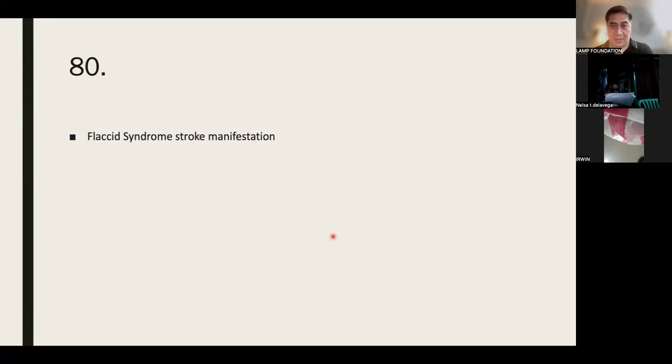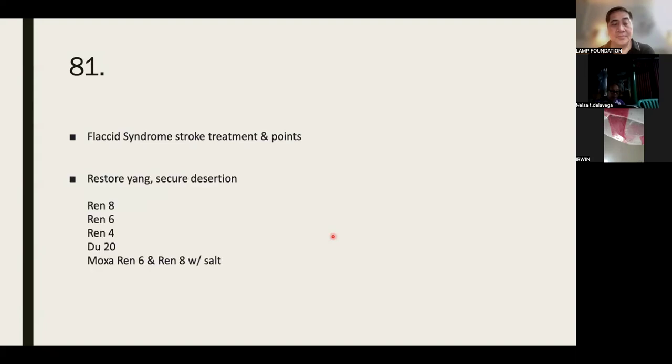Flaccid syndrome, stroke manifestation: loss of consciousness, pale complexion, weak pulse. You don't have to look for it, it's classic. Treatment and points: restore yang, secure desertion. Use points Ren 8, Ren 6, Ren 4, Du 20. Use moxa, and Ren 6 and Ren 8 with salt.